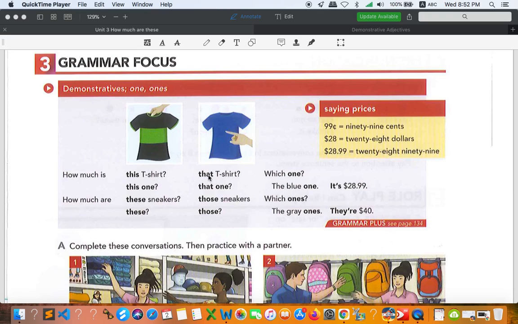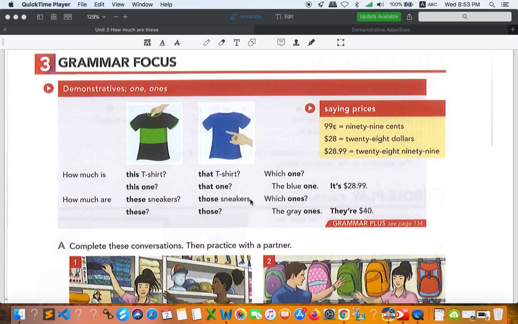How much is that t-shirt? How much is that one? You see that? And which one? The blue one. It is 28.99 dollars. How much are these sneakers? How much are these? Instead of saying these sneakers, you can say how much are these. How much are those sneakers? How much are those? Instead of saying sneakers, if we know that the item we are talking about is sneakers. Which ones? The gray ones.